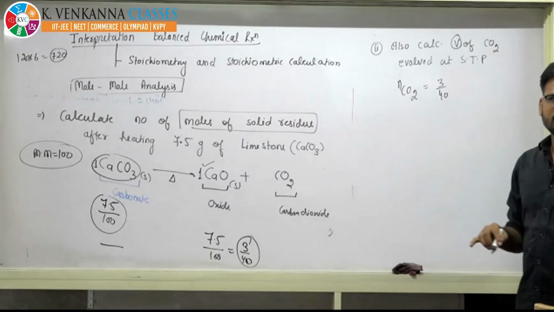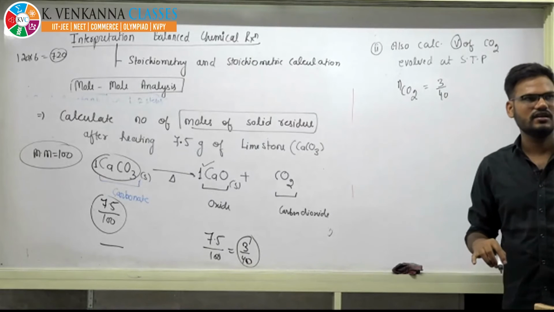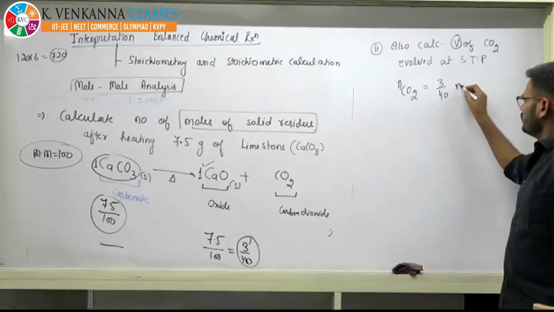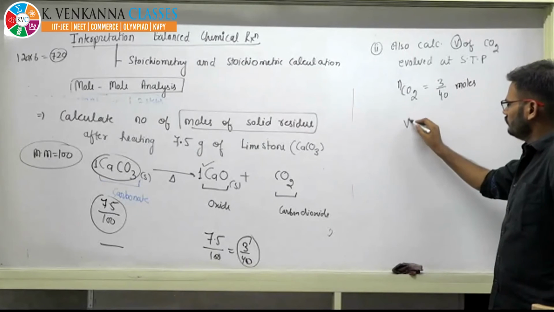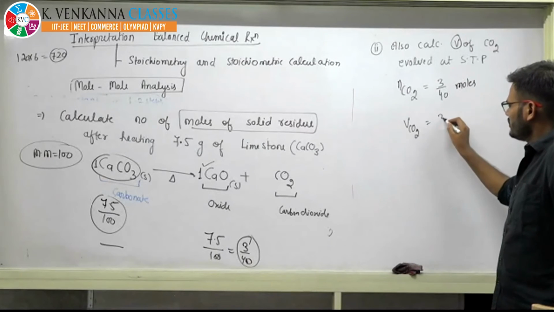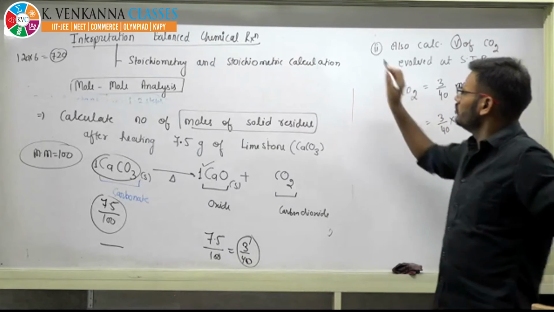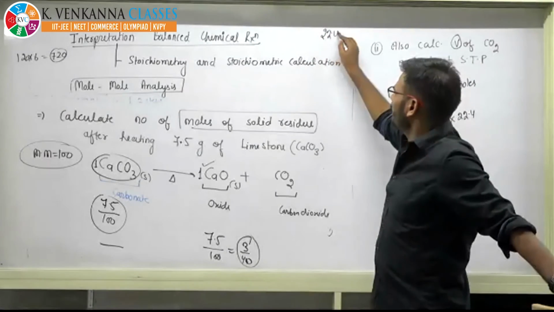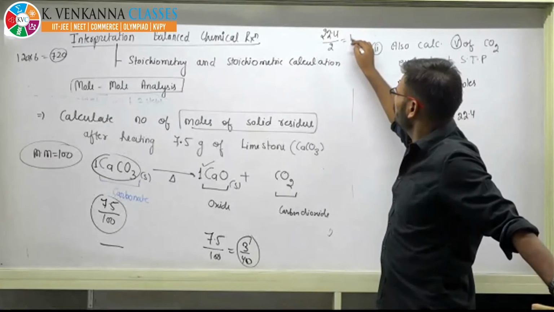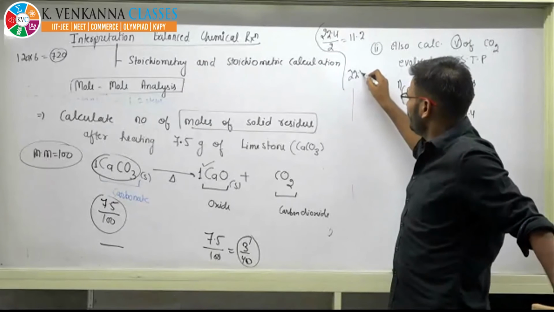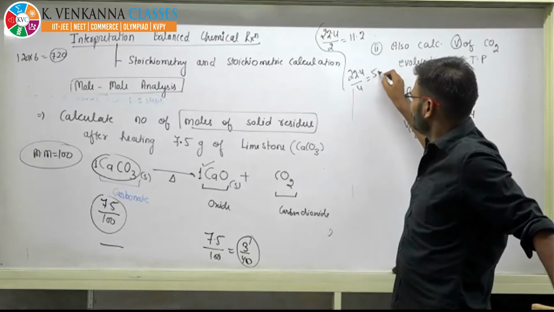Yes, that is very correct, Mansa. I have got your answer. You are right, 3/40 moles. And if you want to calculate the volume of CO2, you just have to multiply by 22.4. As I have told you, 22.4 divided by 2 is 11.2, and 22.4 divided by 4 is 5.6.